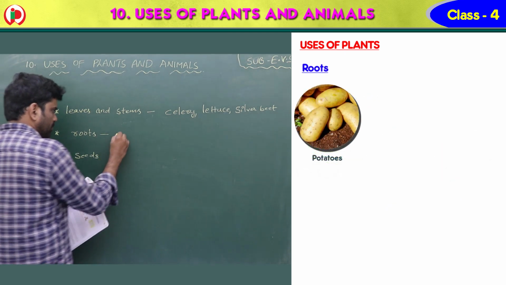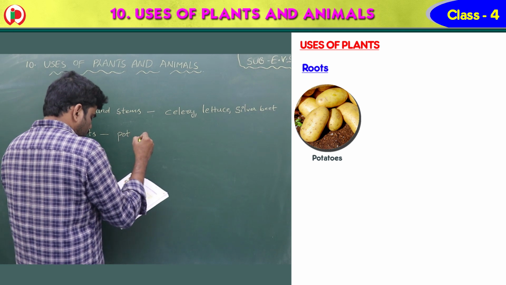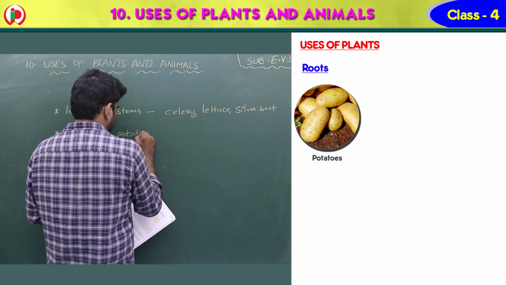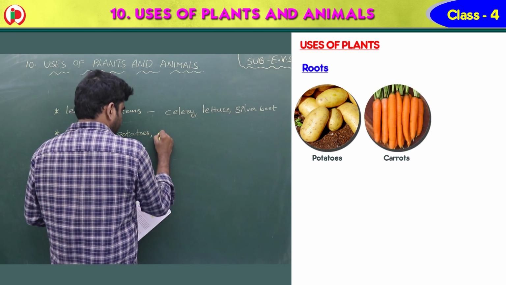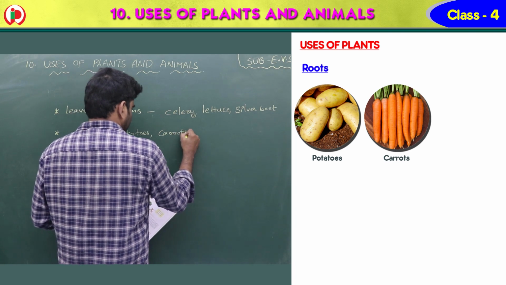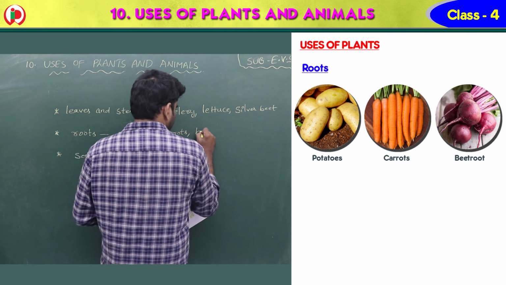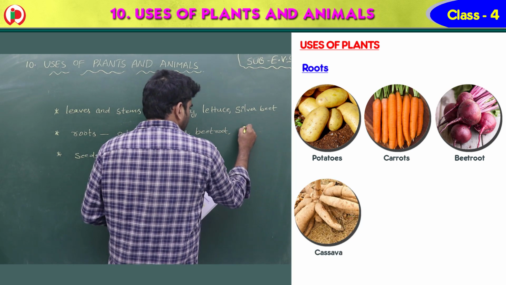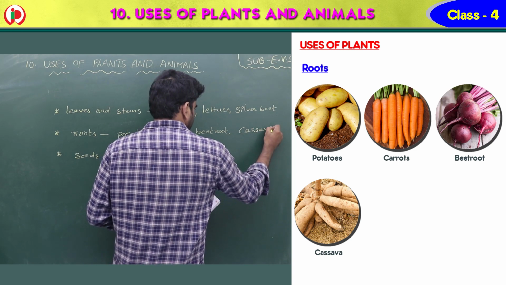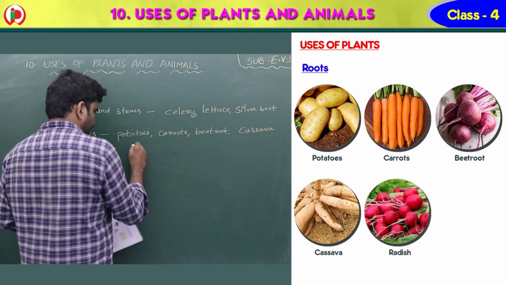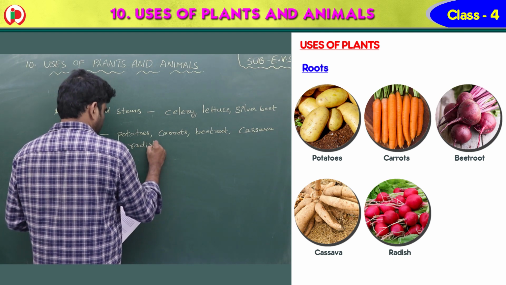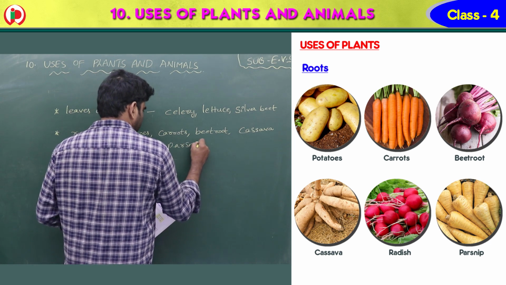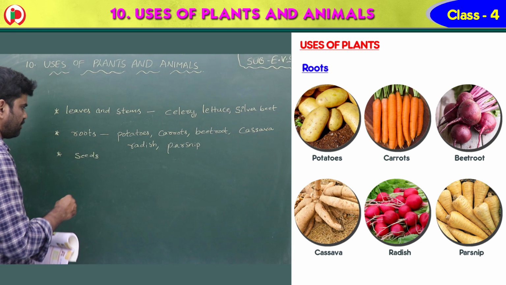Examples: potatoes, carrots, beetroot, cassava, radish, parsnip. So these are the items that we are getting from roots.